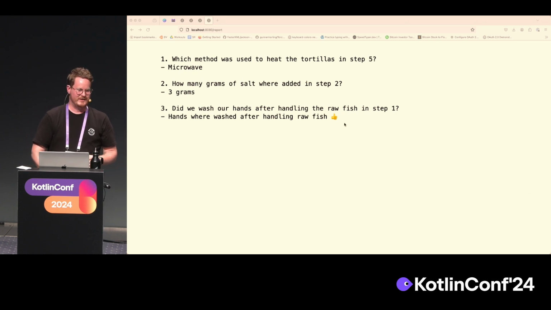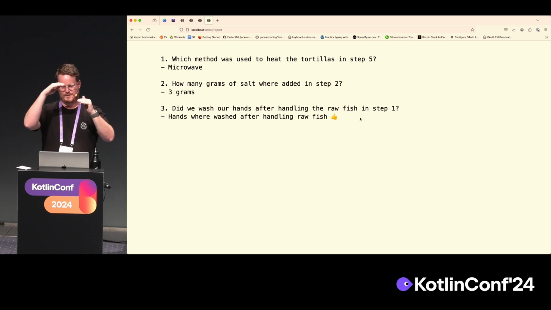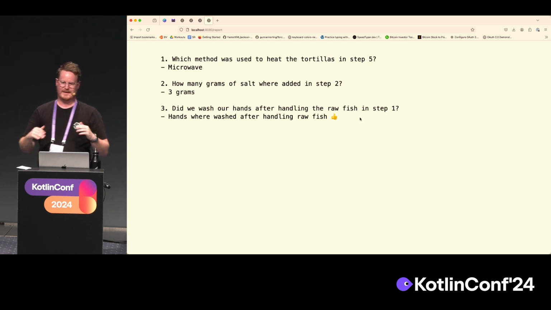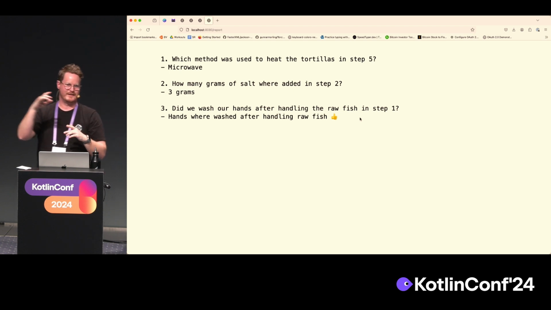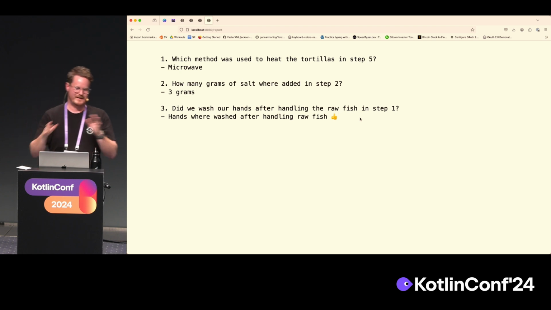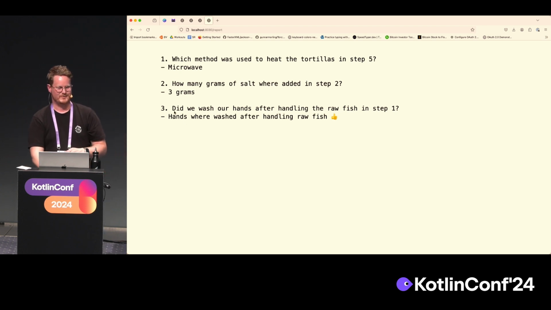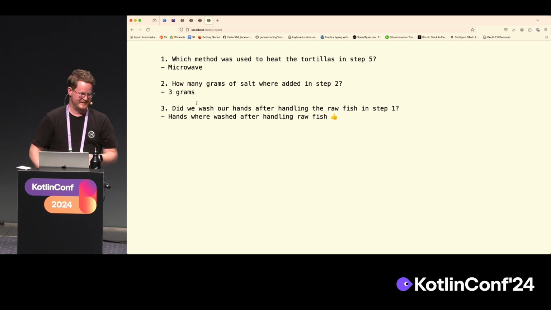What I wanted to show is that we handle all these events in order. So if we were to change the order of washing your hands and then handling the raw fish, it would state here at step 3 that the hands were washed before handling the raw fish, undoing the point.